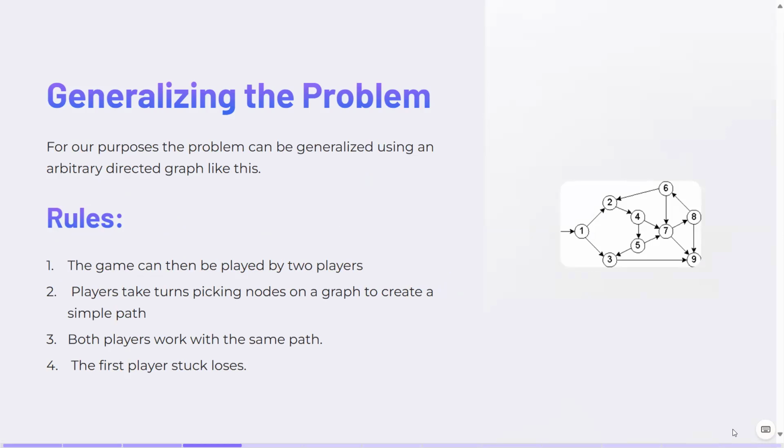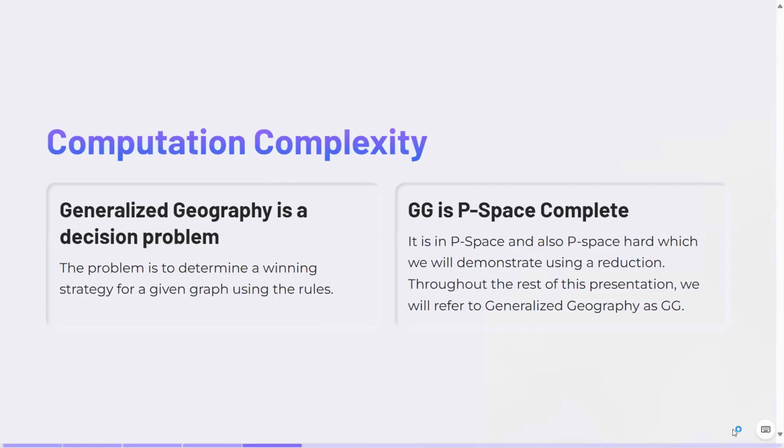This is simply an arbitrary directed graph, and we can start playing the game of generalized geography here in this manner. A player selects a vertex, then the second player selects a vertex, then the first player selects a vertex, and so on until a path is created. The person that ends up being stuck loses, and the other person wins. Essentially, this graph game is a decision problem, and the problem is to determine whether there is a winning strategy for a given graph using the rules I just stated.